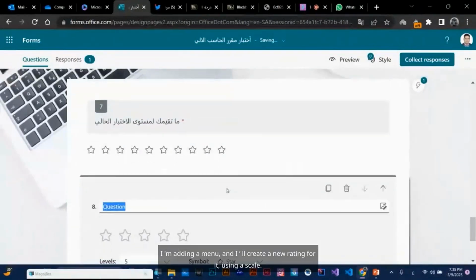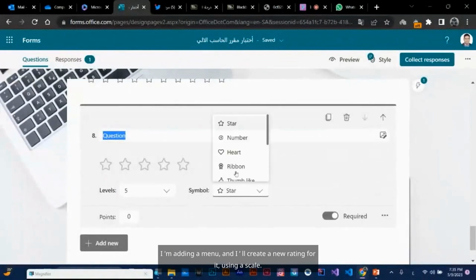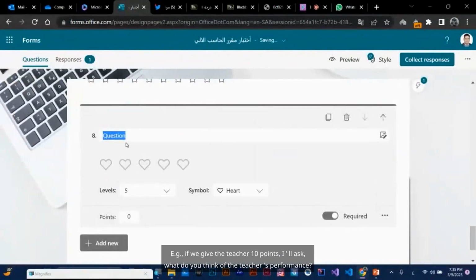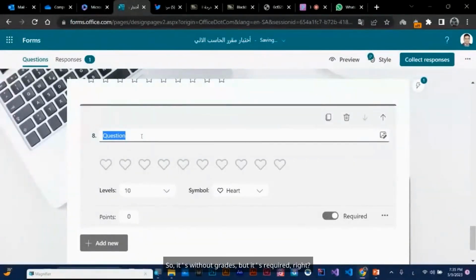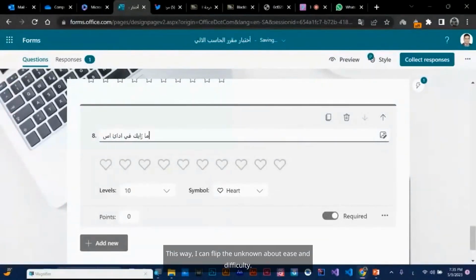I'm adding a menu and I'll create a new rating for it using a scale. For example, if we give the teacher 10 points, I'll ask, what do you think of the teacher's performance? Is it good? So it's without grades, but it's required, right? Yeah, but that's enough. They just need to share their opinion. This way, I can flip the unknown about ease and difficulty.